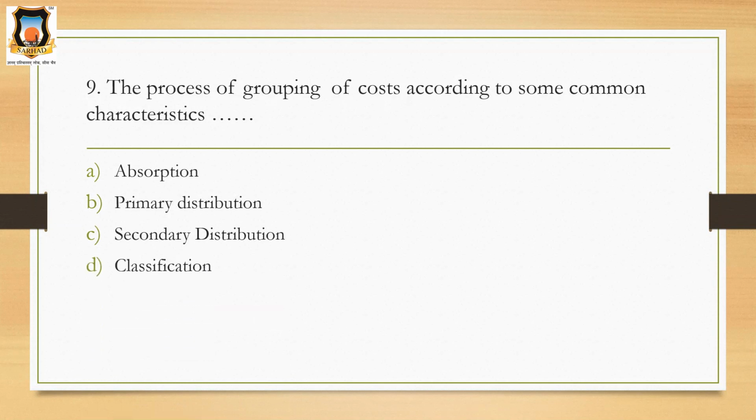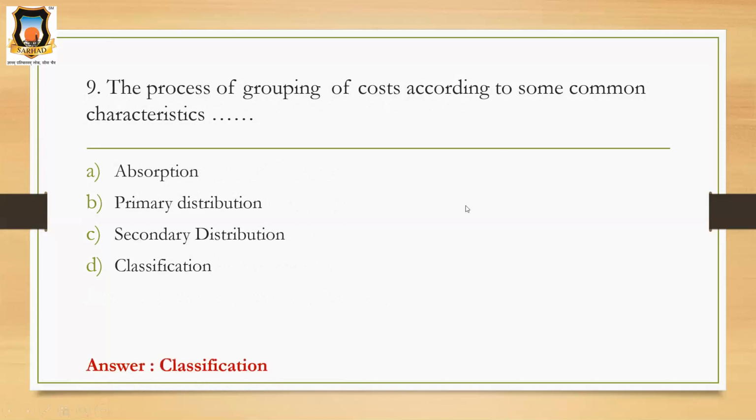See what the question says: the process of grouping of costs according to some common characteristics. It means you are dividing cost into proper groups. Similar nature cost will go in one group, so it is called classification.